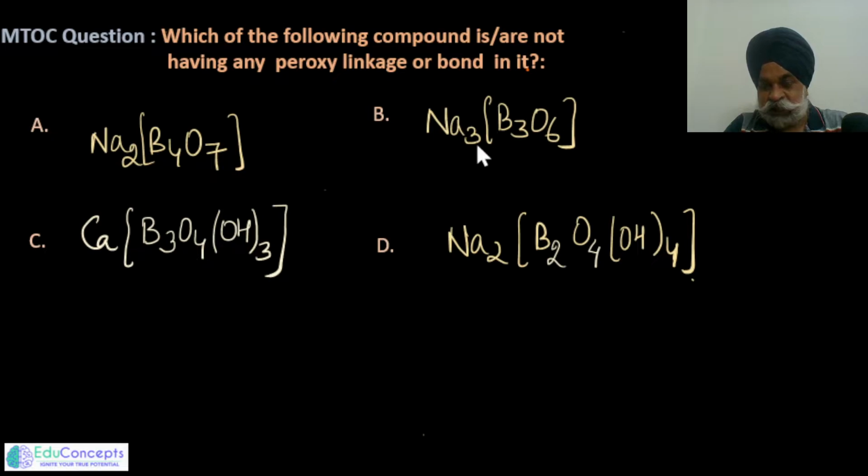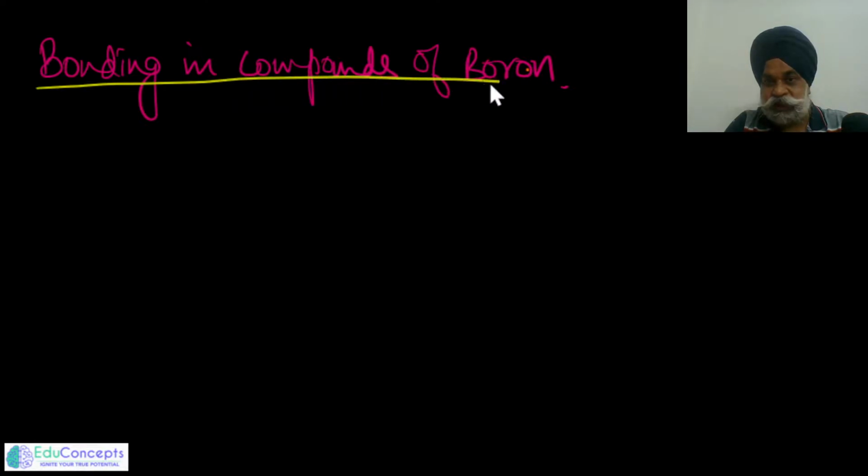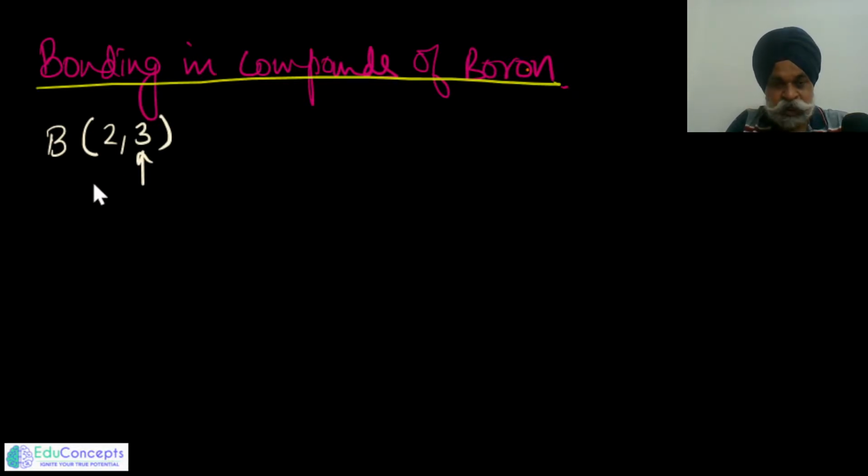We need to identify this. As regards the bonding of boron compounds, I always suggest my students remember it like this: around boron, if we simply write its Lewis dot structure, it has valence electrons 3 in it, and it would look for 3 more electrons to complete its covalency. So around boron, always remember there is a possibility of 3 bonds, because boron has 3 valence electrons and it can join with 3 other elements.